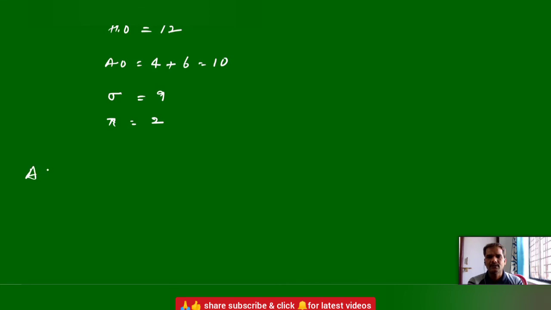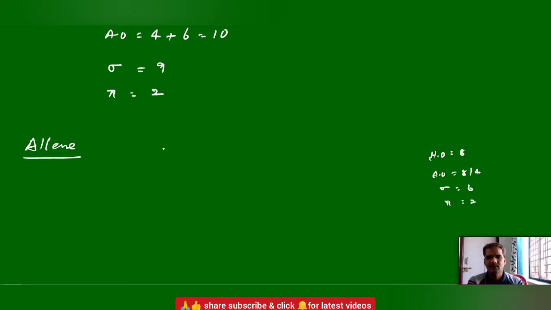One more. Write the same thing for allene. What is the allene structure? CH2 double bond C double bond CH2. Each carbon undergoes what type of hybridization? The terminal carbons are sp2, but the middle carbon is sp. So hybrid orbitals: this is 3, 3 and this is 2. 6 plus 2,